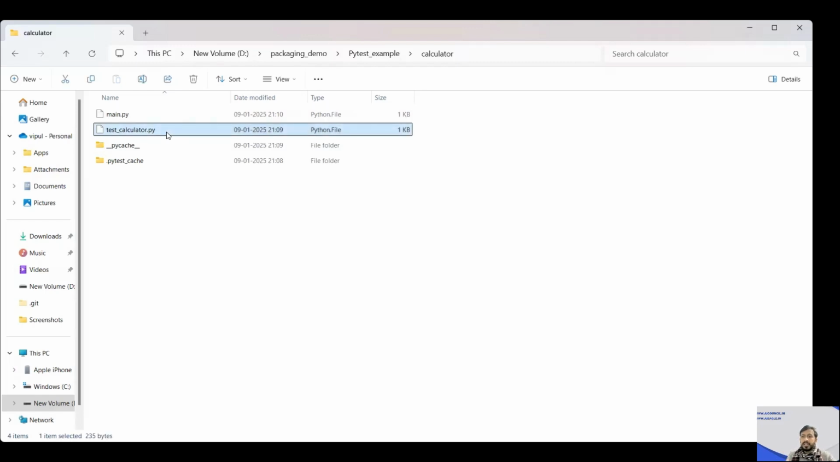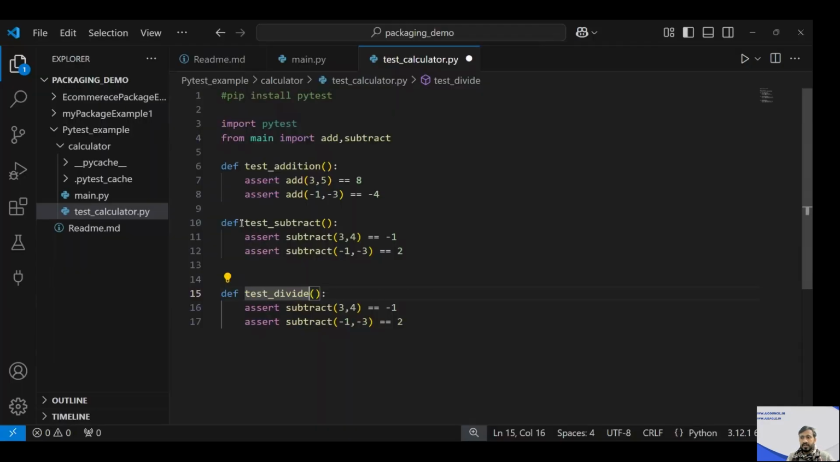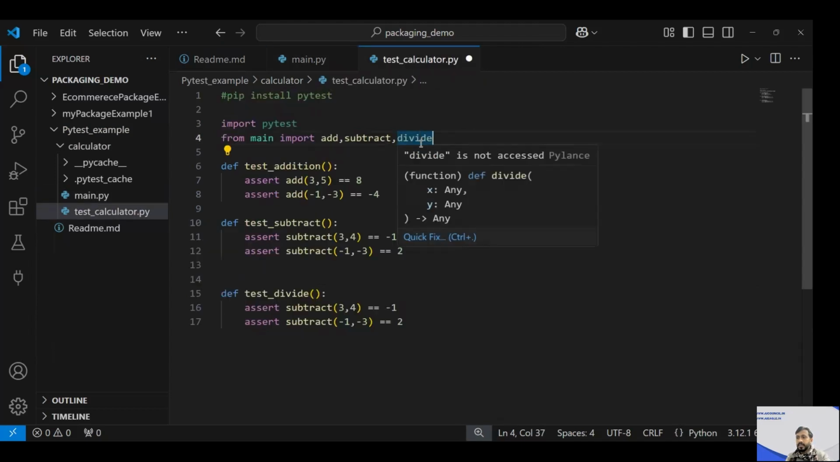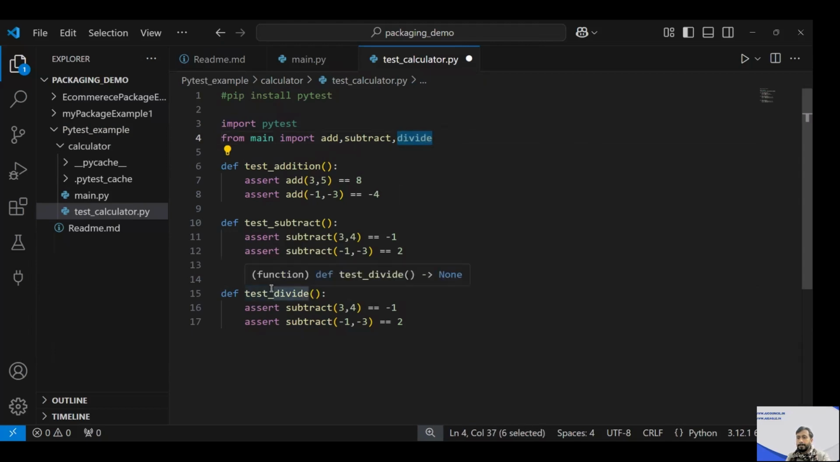It is important that the file name has the test prefix, so that Pytest will recognize that this is a testing file. Once this testing file is executed, whatever cases you are giving under the test functions will be triggered. So now here I'll call the function; the function name is divide, isn't it? Just make sure we are calling the correct function name. Now I'll call this divide function over here.